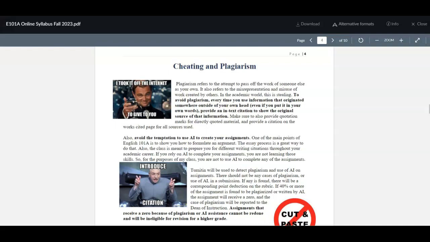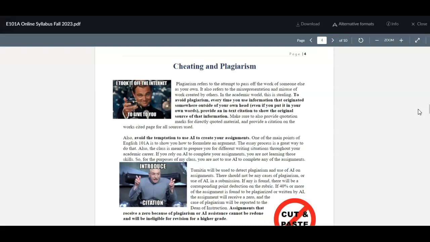With the new advancements of AI, I know that it is extremely tempting to use that to work on your essays. One of the main purposes of writing classes is to help you formulate an argument and to help develop critical thinking skills. So if you're using AI to complete your assignments, then you're not developing those skills. For the purposes of my English classes, I do not want you to use AI at all.